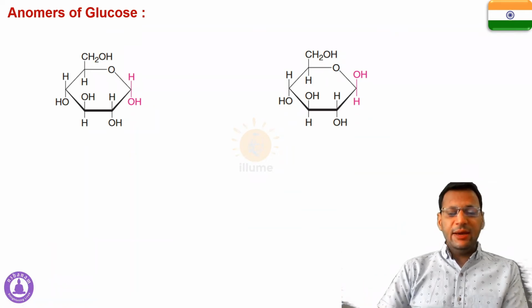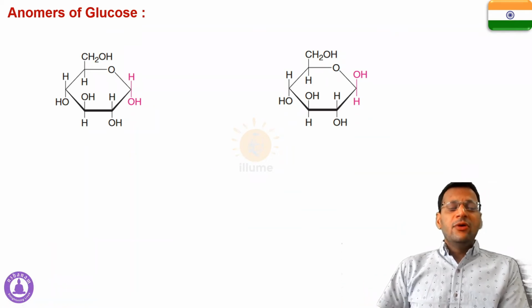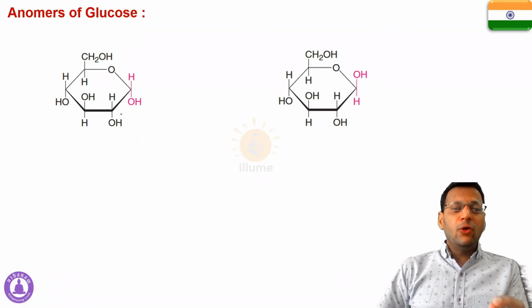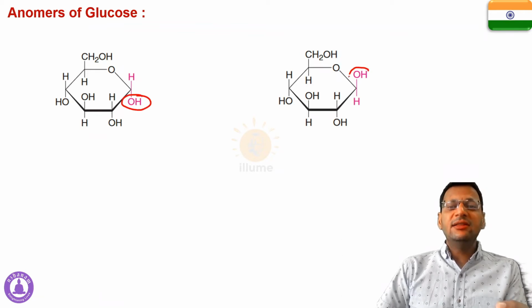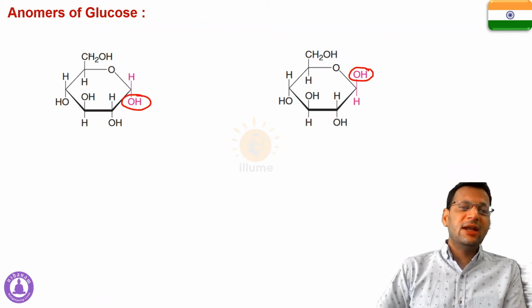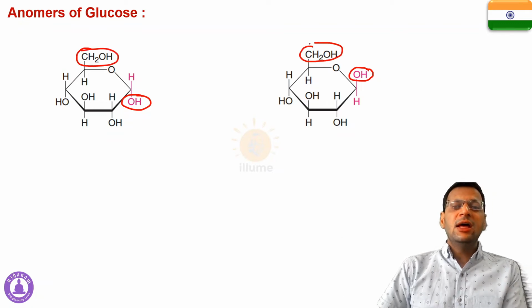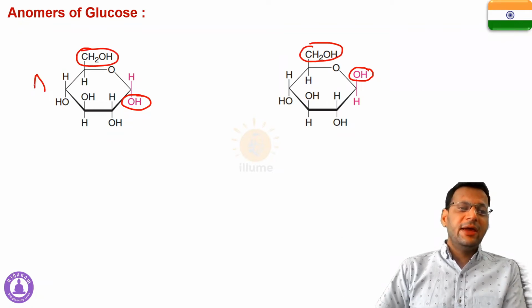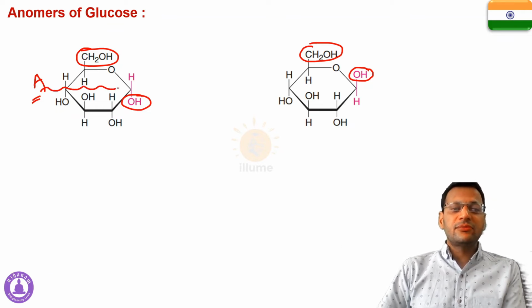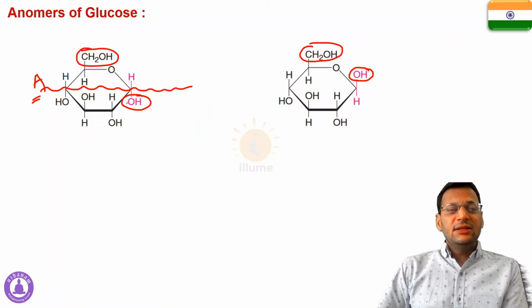Now how to name them? We have to look at the anomeric carbon, the OH present on the anomeric carbon, and the carbon which is outside the ring, that means this carbon. In this picture A, OH is on the opposite side to the CH2OH. If it becomes like this, then OH and CH2OH are on different sides.